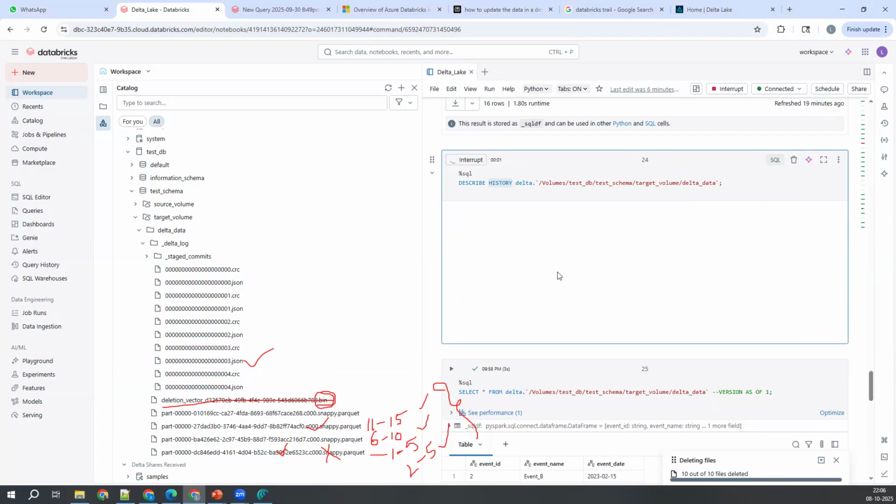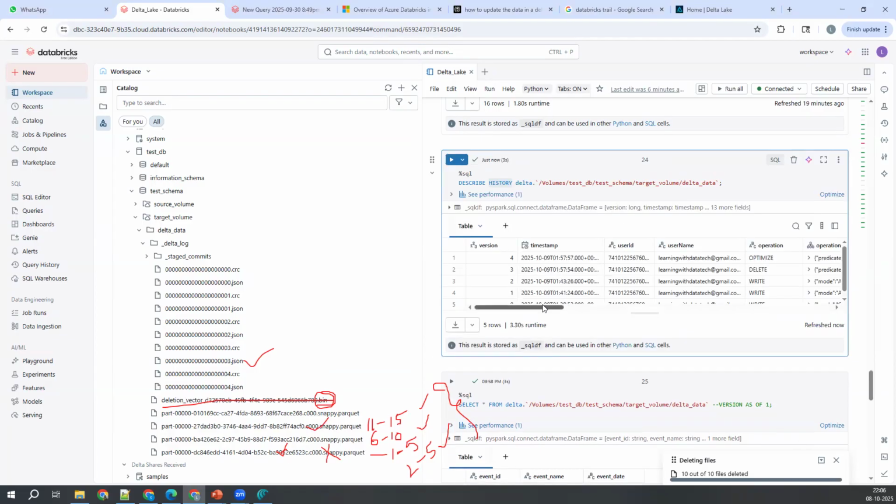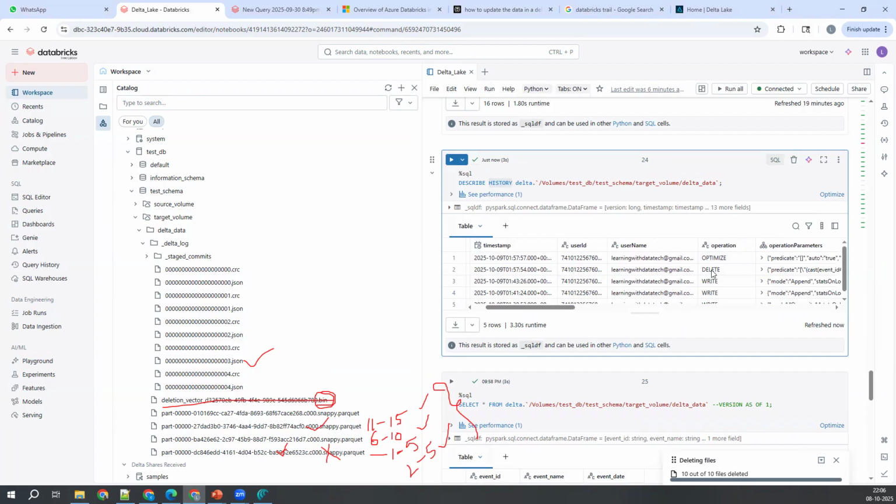Now, I deleted the record here. See, I performed the delete operation. After that, it has run the optimize command on top of the delete command. What is that optimize command? 1 to 5 records are there in this file, 6 to 10, 11 to 15, right? So instead of reading the data from all three files, it will try to maintain all this data in a single file.